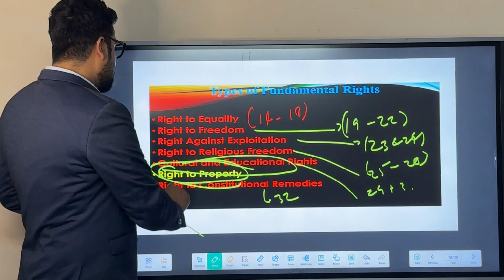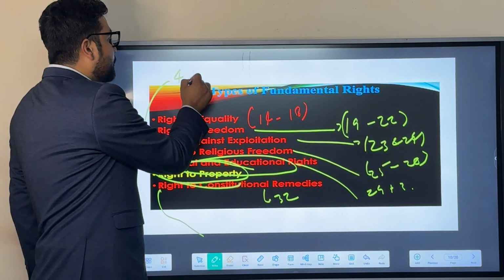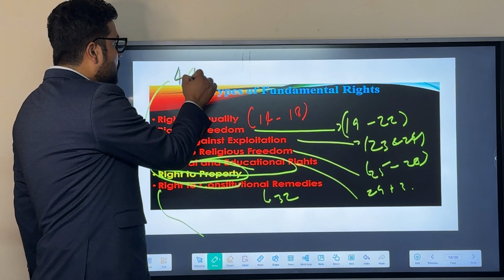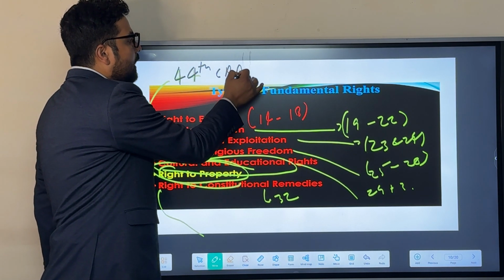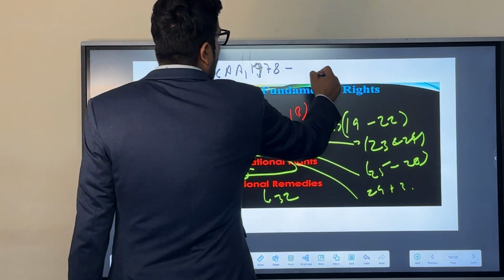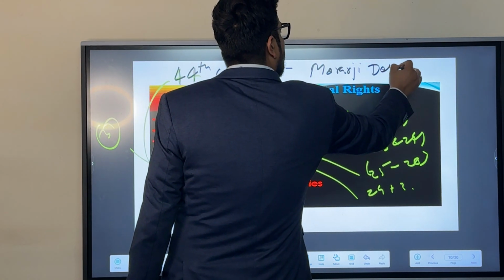And because of that, this particular right to property was repealed through the 44th Constitutional Amendment Act of 1978 by the Morarji Desai government.